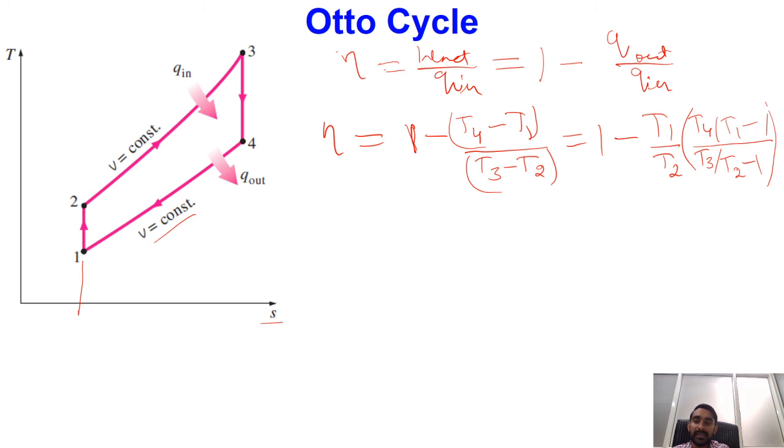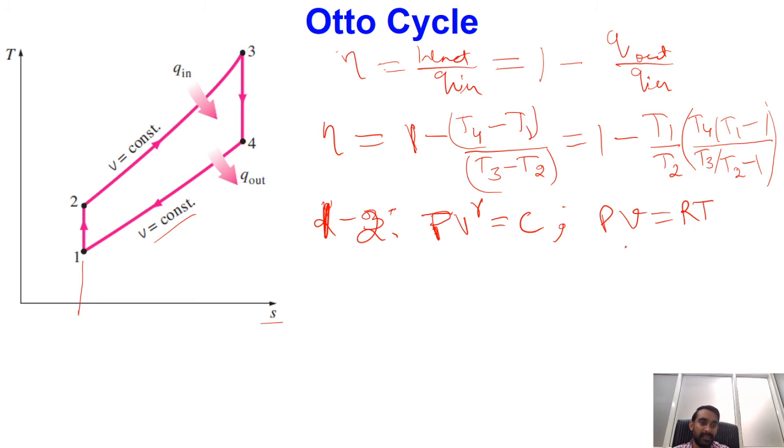If we see process number 1 to 2, it is nothing but an isentropic compression process. For this process, for an adiabatic process we have PV^gamma equal to constant, and from the ideal gas equation I can write PV is equal to RT.